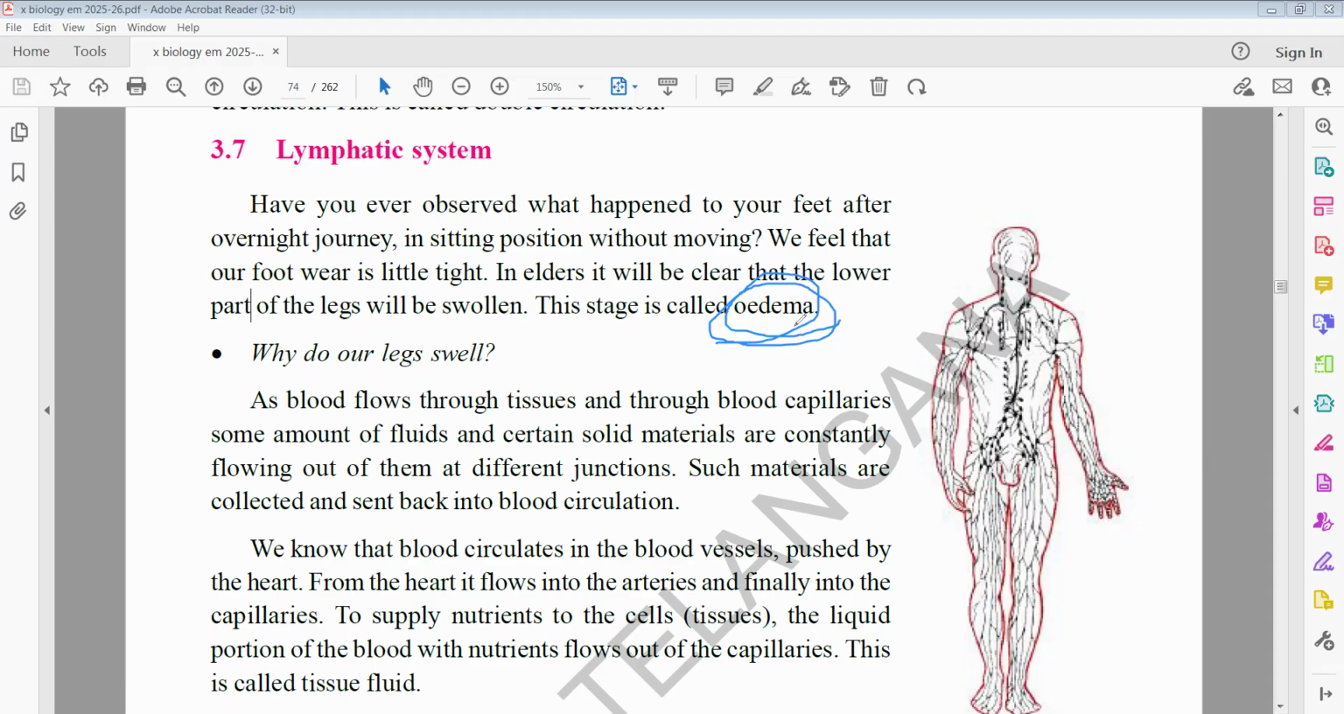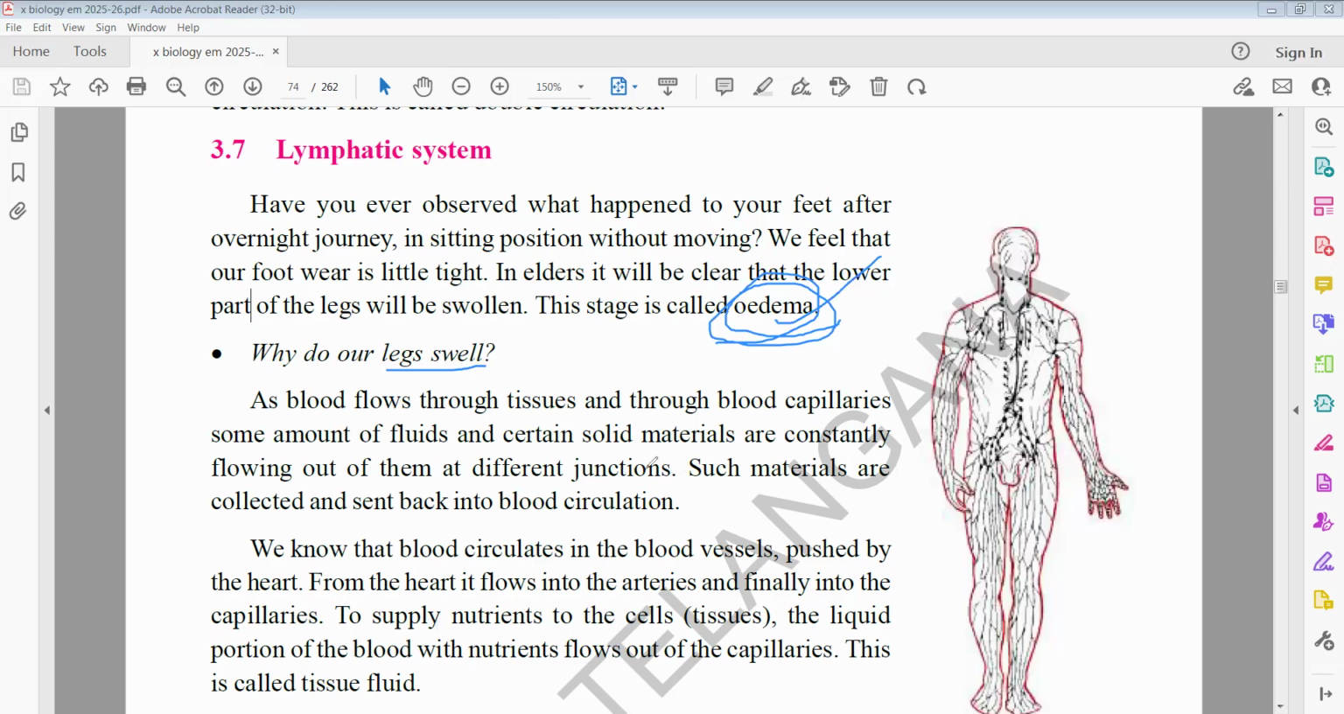So it is important for choosing the correct answer. Edema means leg swelling. If you sit for a prolonged time, blood will not be supplied to the leg muscles. In the leg muscles, due to the blood not flowing in the blood vessels, especially lymph and blood, the vessels will swell. So we can observe swelling of the leg due to accumulation of blood. This is called edema. Usually we see this in old age people.